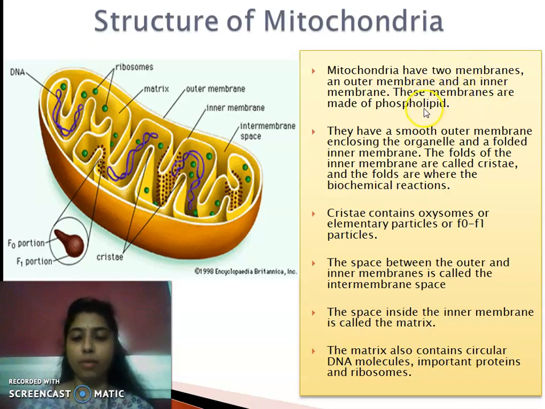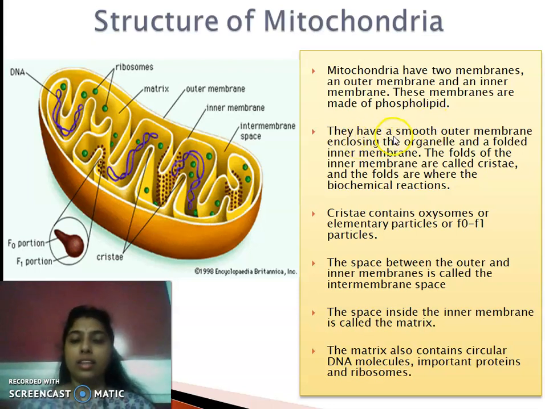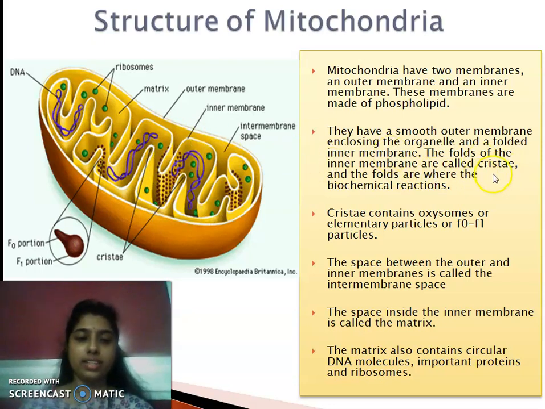These membranes are made up of phospholipids and different types of proteins. The outer membrane is a smooth one which just encloses the mitochondria, while the inner membrane is organized into fold-like structures. These folds are termed cristae. Cristae contain important structures termed oxysomes, elementary particles, or F0 F1 particles. Can you see some button-like structures? These are the F0 F1 particles.